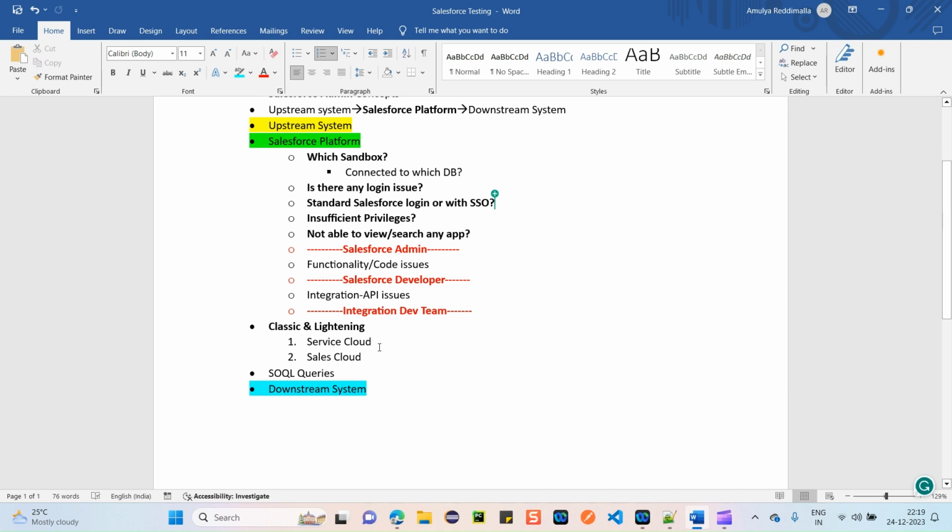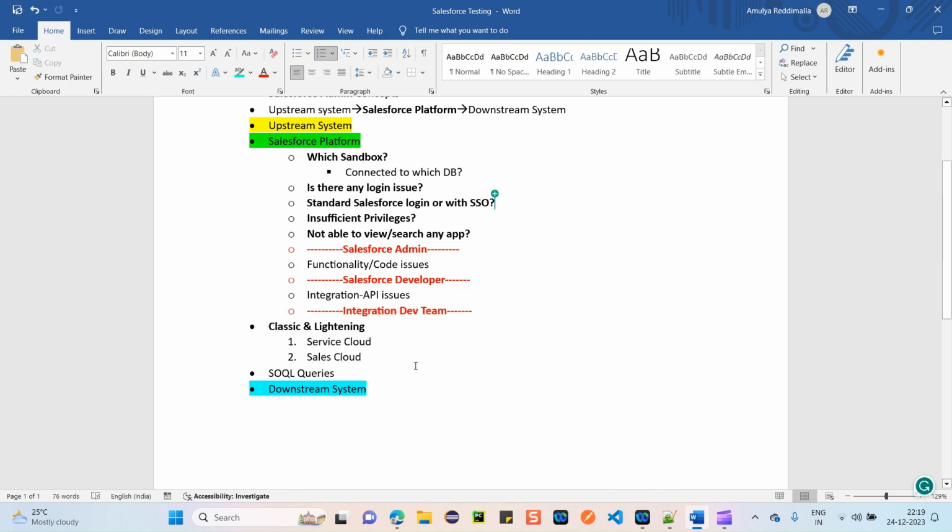Another thing is that we have multiple clouds and multiple consoles on Salesforce, like service cloud, sales cloud, health cloud, community cloud. A lot of things are there. You need to clearly understand whether, for your testing, you need to navigate to the service console, sales console, community cloud, or the health console. You need to understand this concept, and whether you have access to that particular console or not. If you don't have access, then you need to reach out to your Salesforce admin.